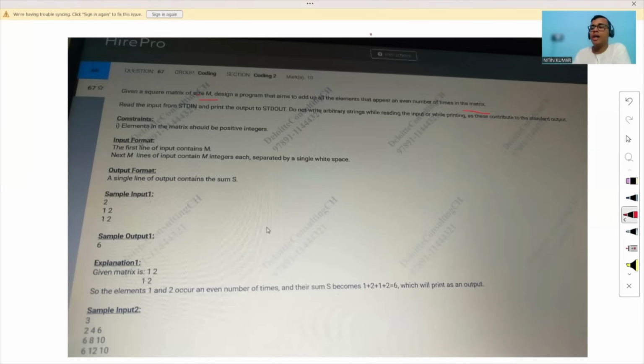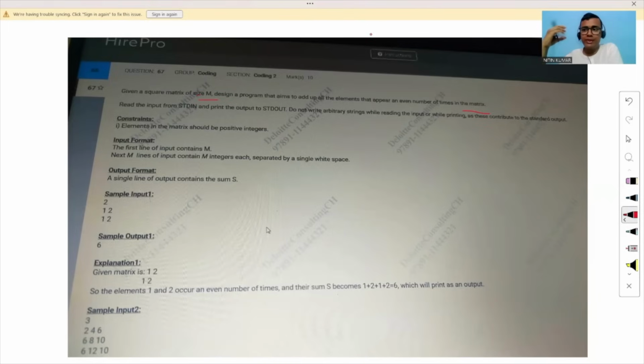A square matrix is a kind of matrix in which the number of rows and number of columns are equal. Now we have to design a program, or you can say write a code, that adds up the elements that appear an even number of times. What does it mean by appearing an even number of times?